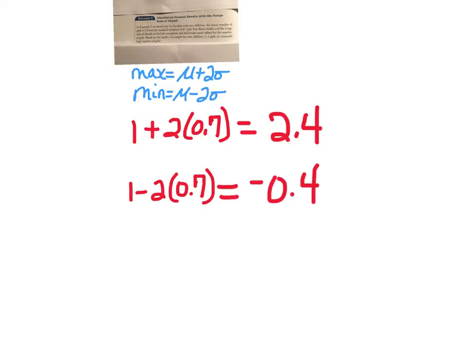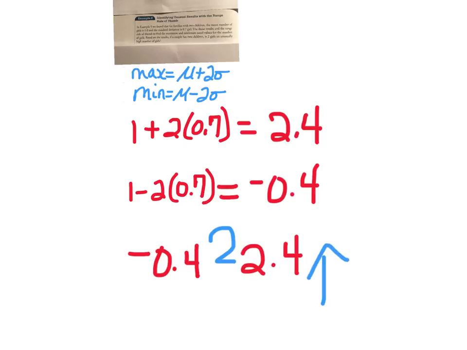So that tells us that we can conclude for families with 2 children, the number of girls should usually fall between negative 0.4 and 2.4. So anywhere between those two values is not an unusually high number. So 2 girls would not be considered unusually high because 2 does fall in between those two numbers. So that answers our question. A family with 2 girls is not considered unusually high. In order to be considered unusual, you would have to fall somewhere outside of these two values.